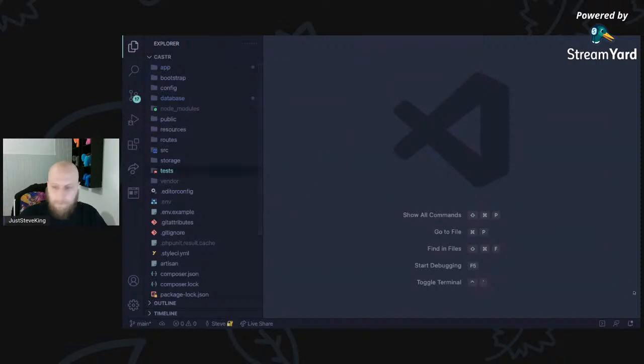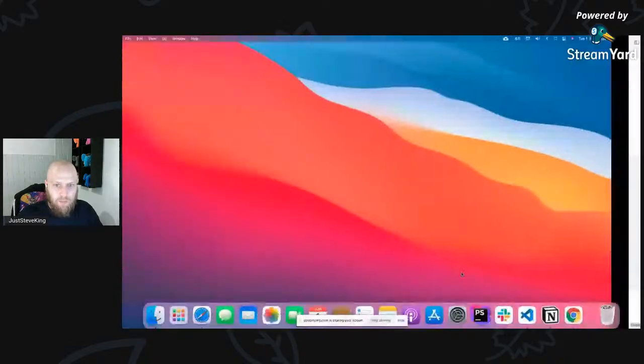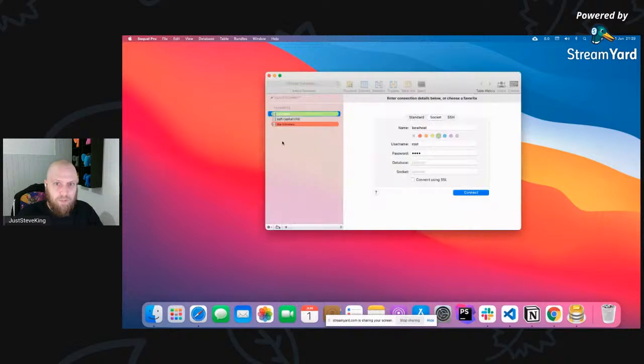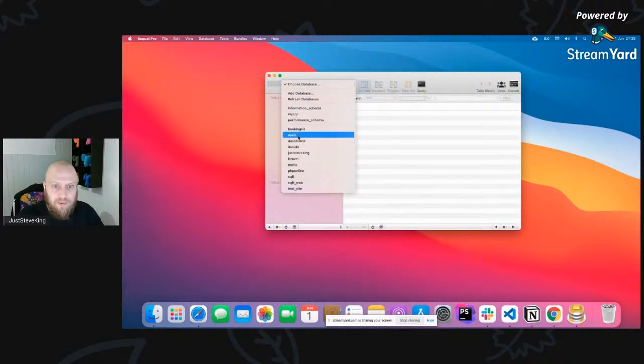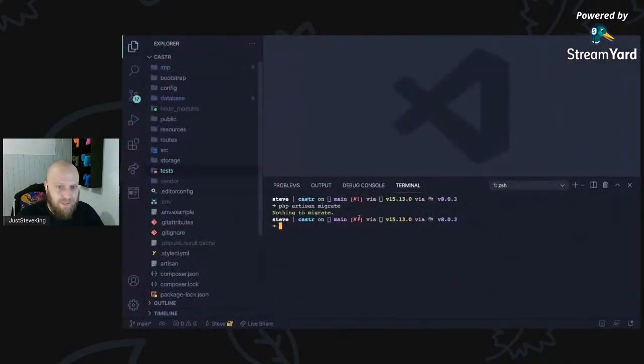Also, let's just test a migration first. Artisan migrate. Nothing to migrate. So if we come back to SQL Pro, come to our Caster database, users. Okay, so let's migrate and seed. So what we're going to do, I like to do this in all of my applications. Yeah, I know. I keep meaning to make snippets, but then I get busy building something, so I don't make the snippet. I really should spend some time getting this set up quicker.